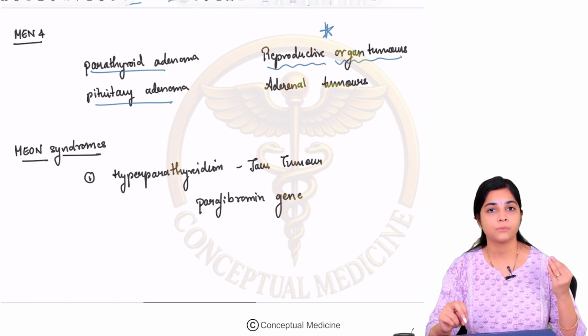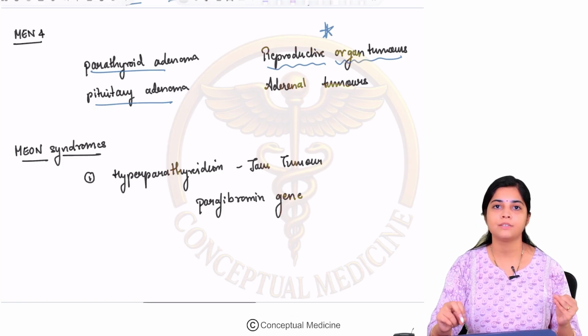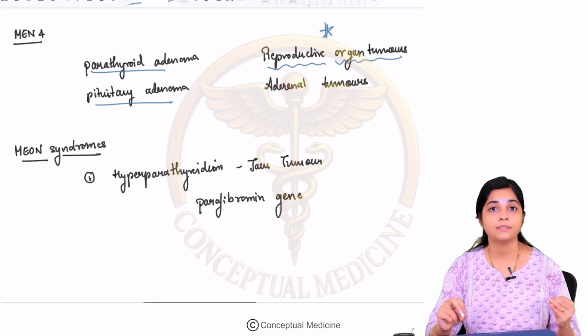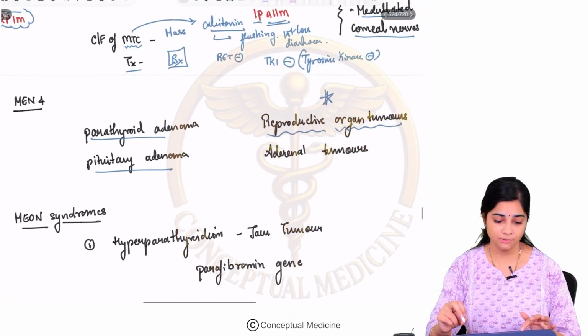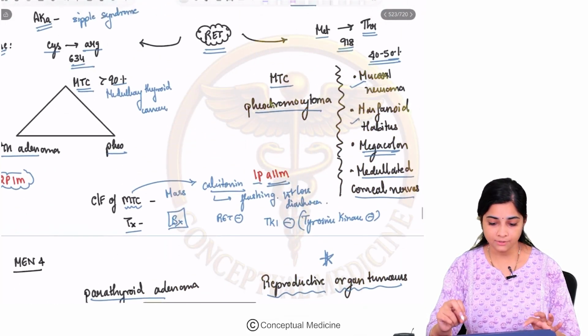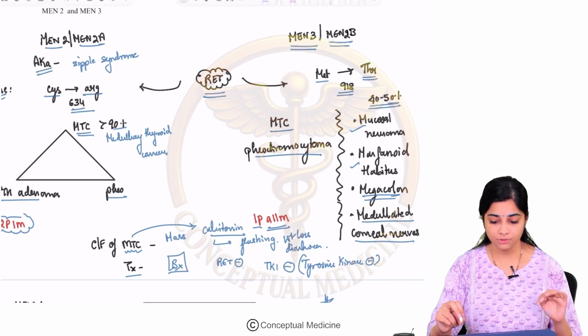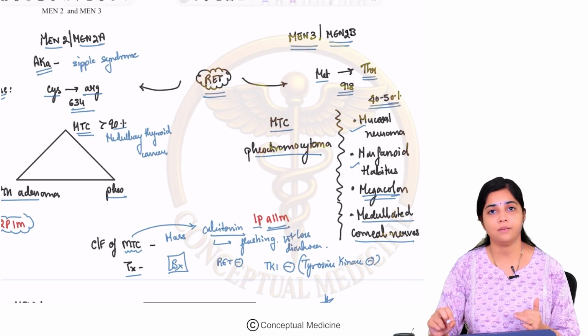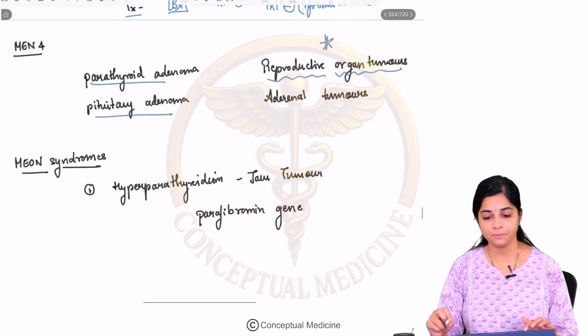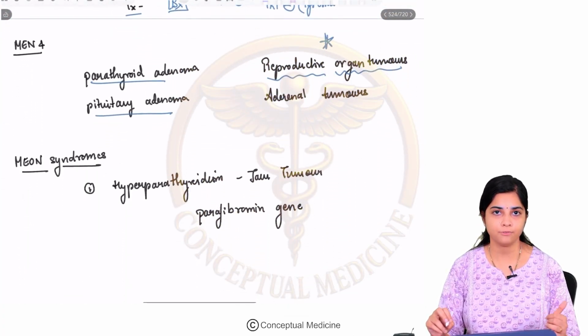All of these are part of MEN4 syndrome. Clear? So we have finished what are MEN syndromes. We have MEN 1, 2, 3. MEN 1 is your 3 P's. MEN 2 is your medullary thyroid cancer and 2 P's, pheochromocytoma and PTH adenoma. MEN 3 is your MEN 2B, which has only 1 P, which is your pheochromocytoma, all the other M's. And your MEN 4 syndromes most characteristically have reproductive organ tumors.